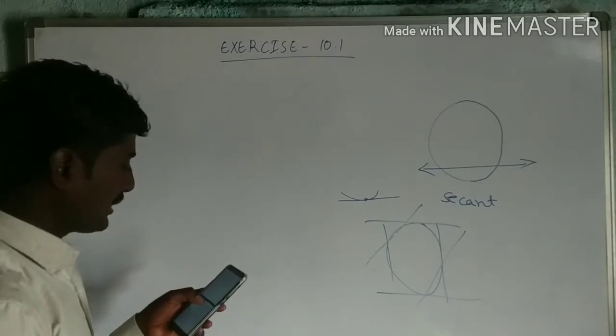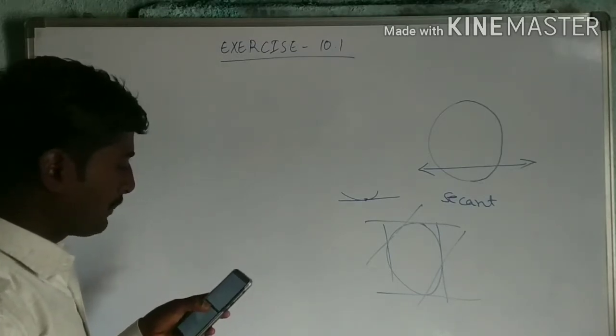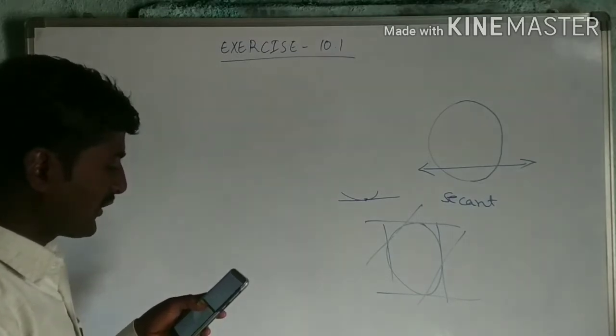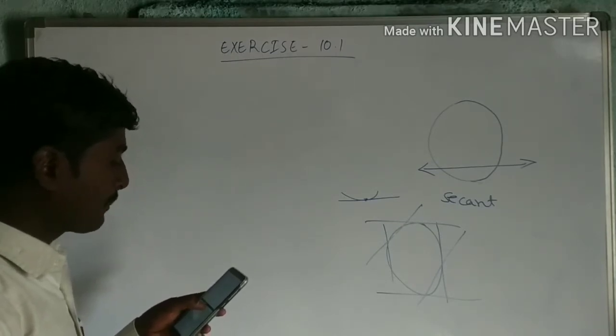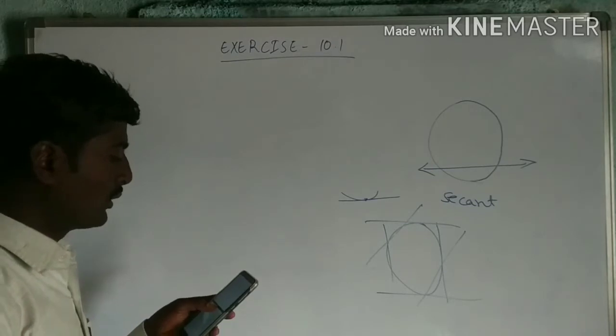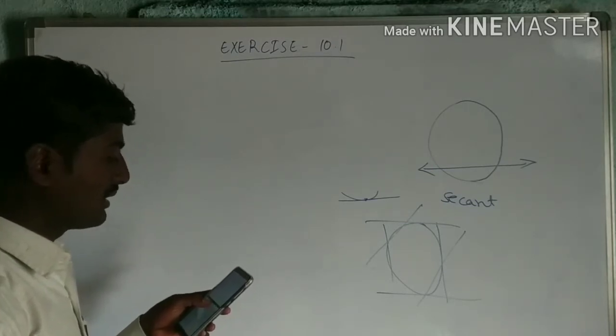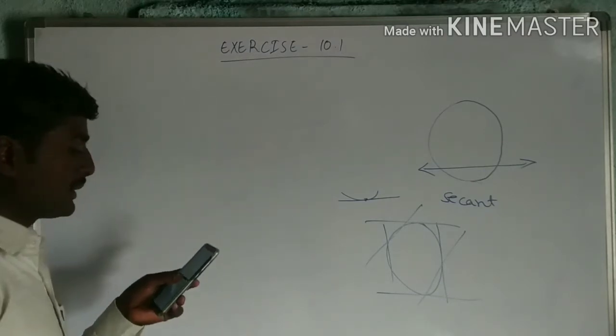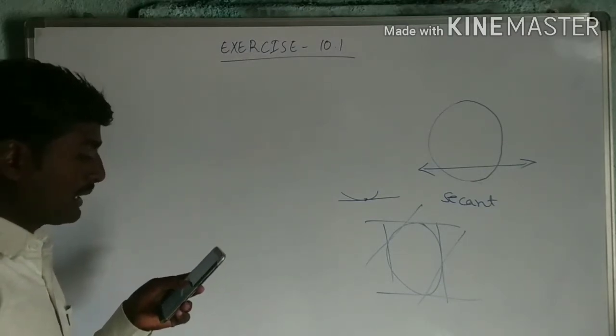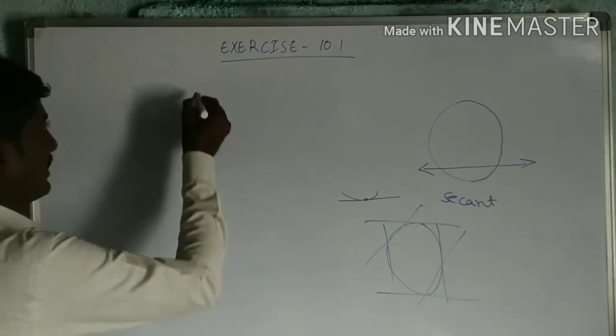A tangent PQ at a point P of a circle of radius 5 cm meets a line through the center at a point Q so that OQ is equal to 12 cm. Length PQ is, we have to find PQ.